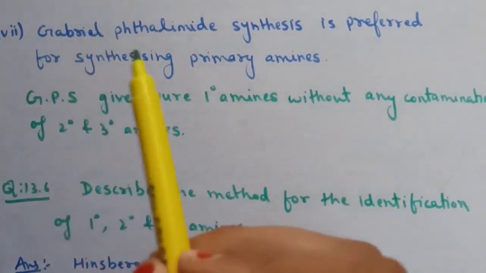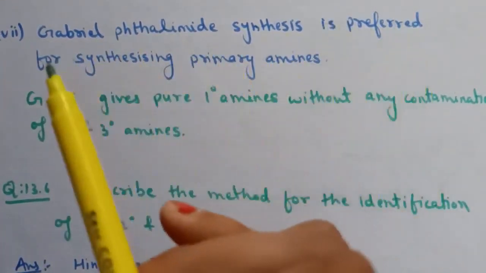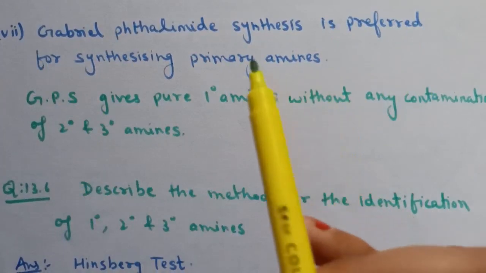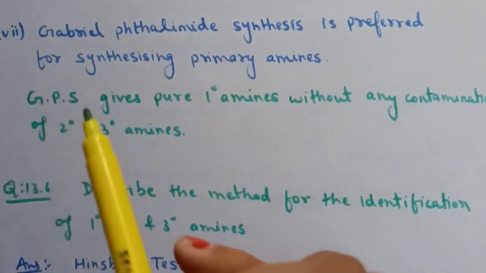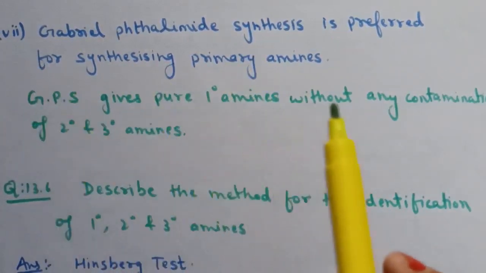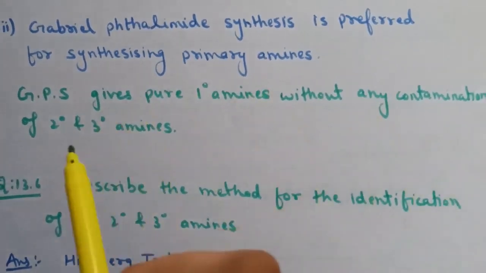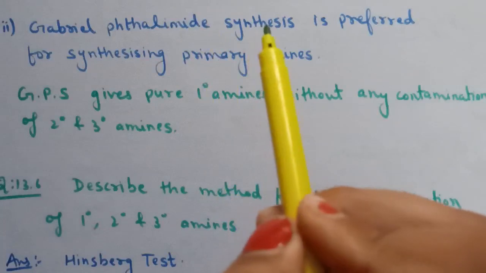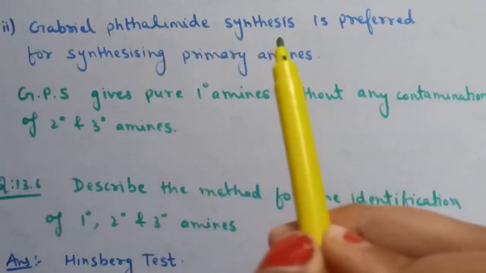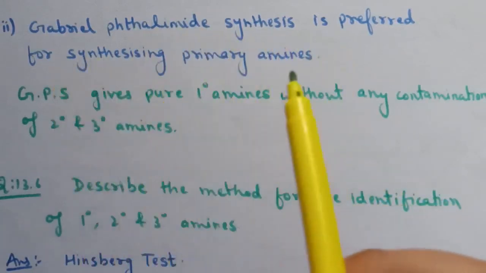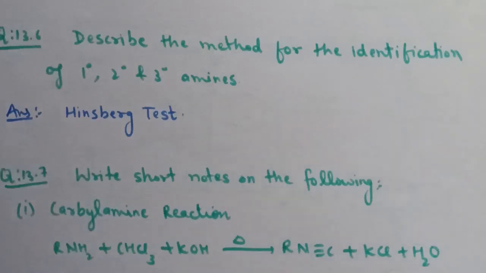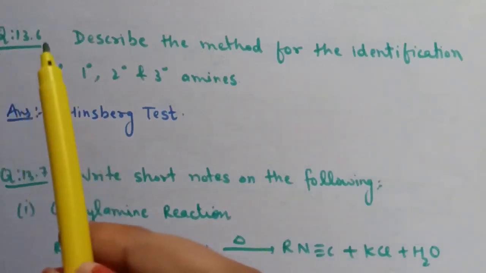Next part is Gabriel phthalimide synthesis is preferred for synthesizing primary amines. The reason is Gabriel phthalimide synthesis gives pure primary amines without any contamination of secondary and tertiary amines. That is why this method is preferred for the synthesis of primary amines.